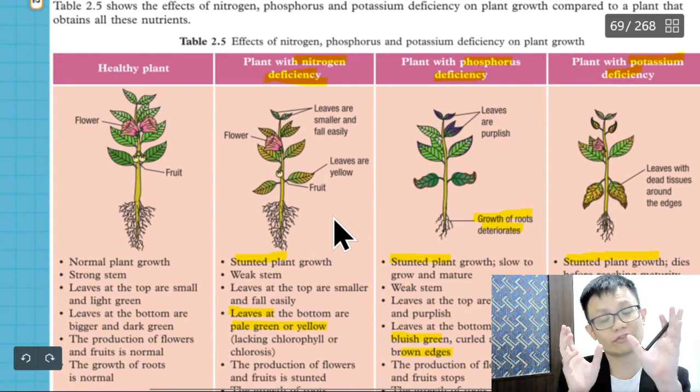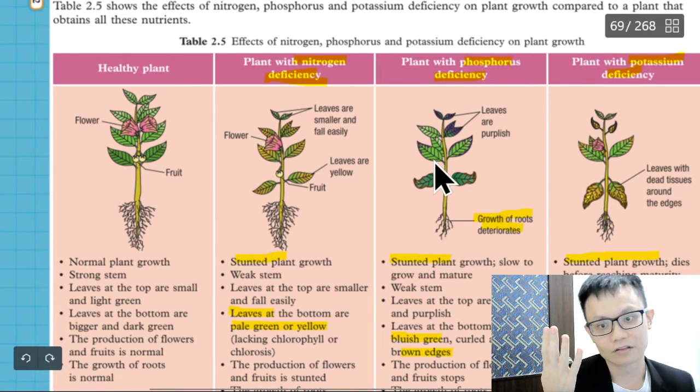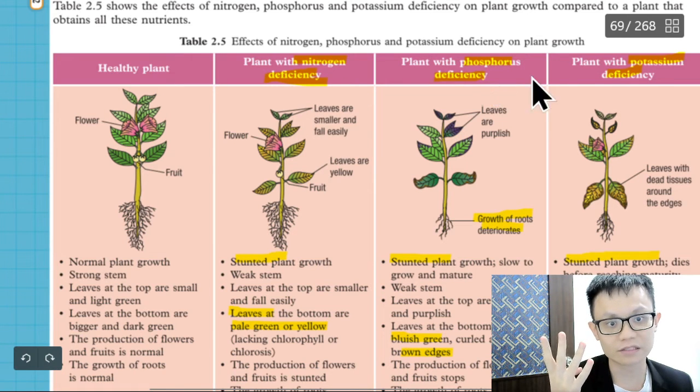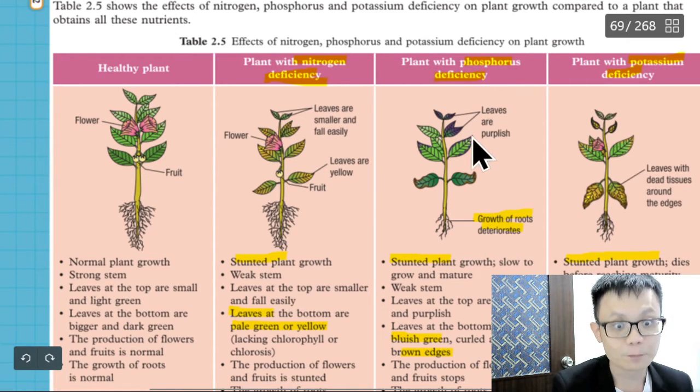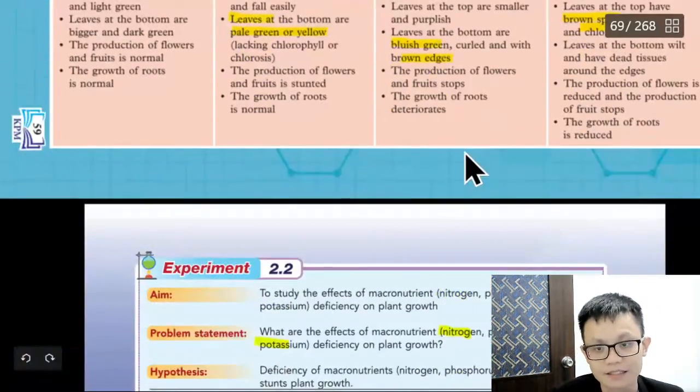So sometimes the question will just draw a picture for you. A, B, C, D, lack of what? A is protein, B is nitrogen, C is phosphorus, D is potassium. What's your answer? So probably, I would say, it is D as a B because of phosphorus. Leaf with wet tissue, so you can see leaf with wet tissue, so it's potassium. So yeah, this is how you remember.